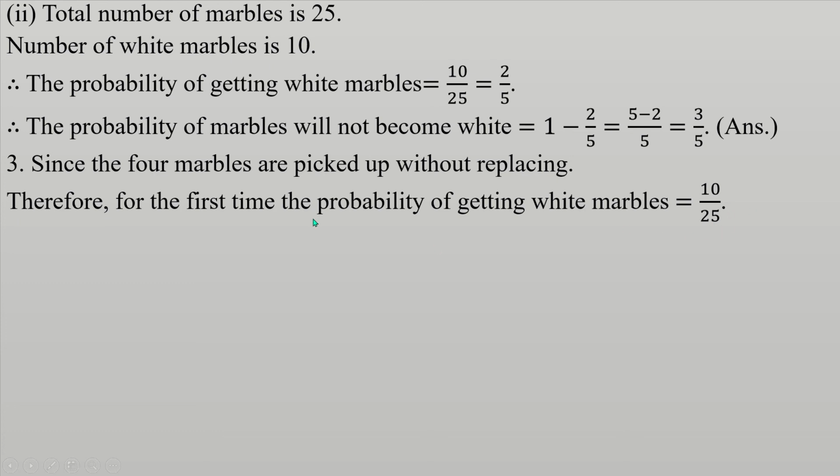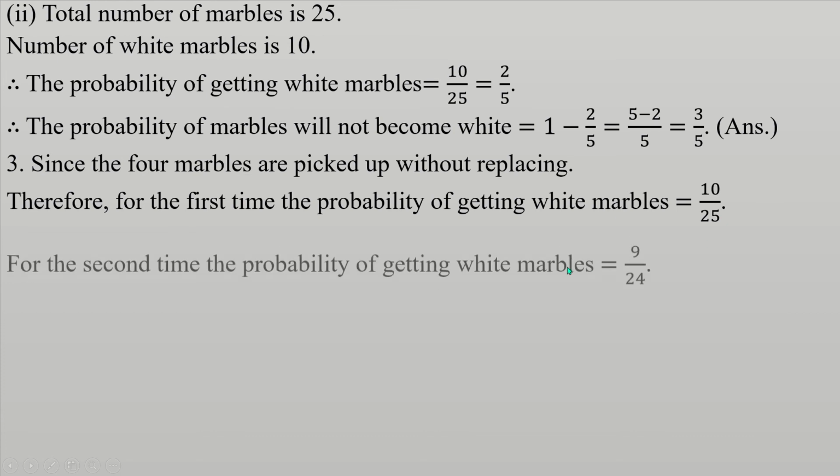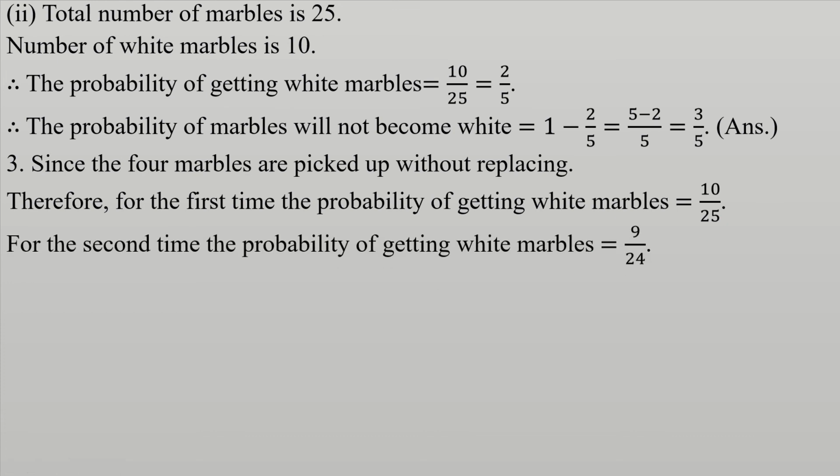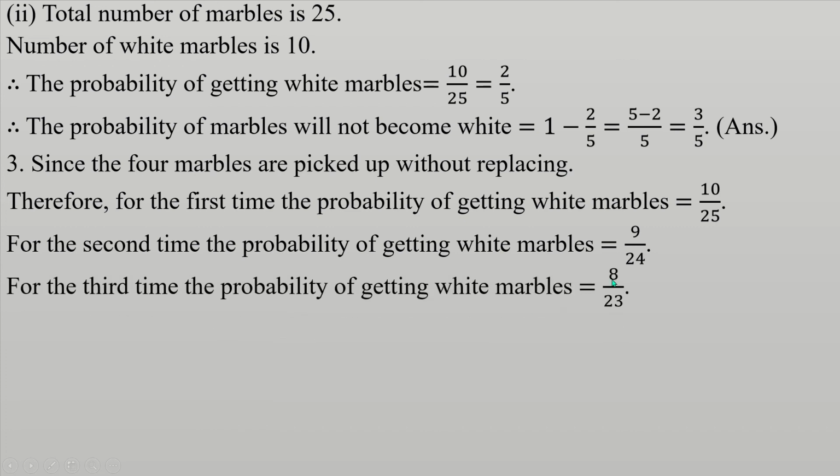For the second time we will reduce by 1, so here will be 9 by 24, because of no replacement. For the third time it will be 8 by 23.